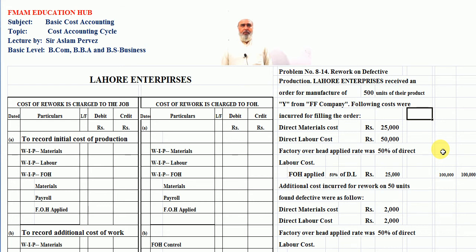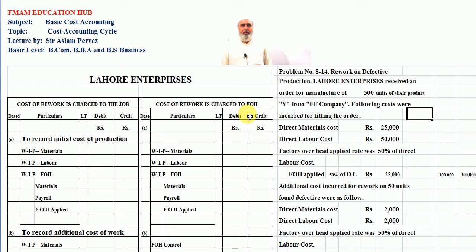Friends, we have two journals here. First journal is cost of rework is charged to the job, and second is cost of rework is charged to the factory overhead control.